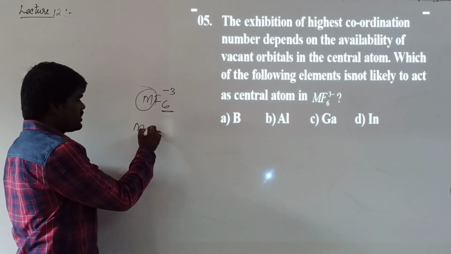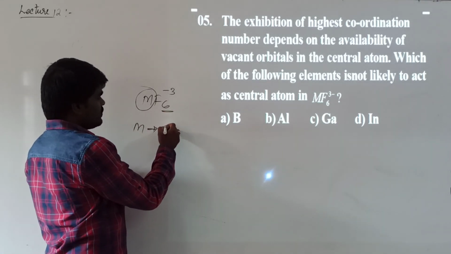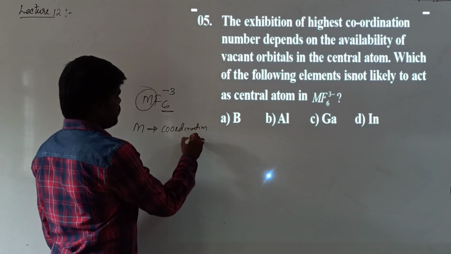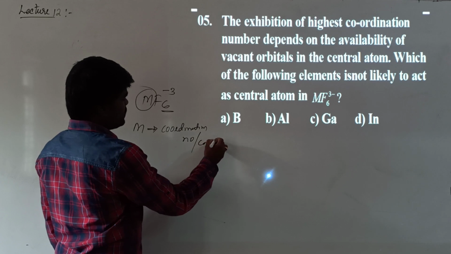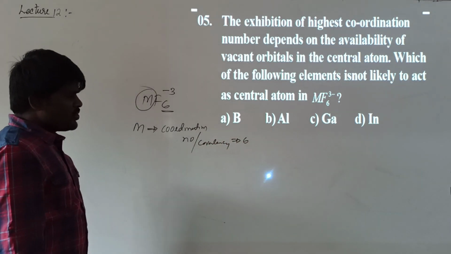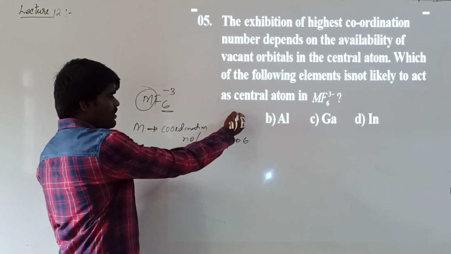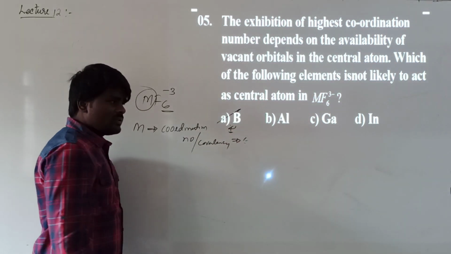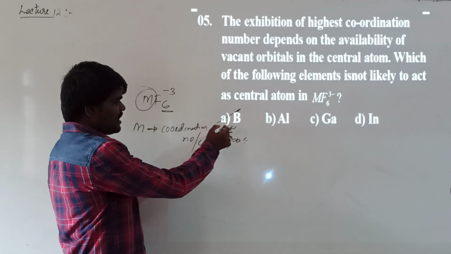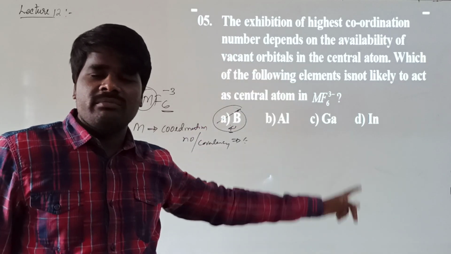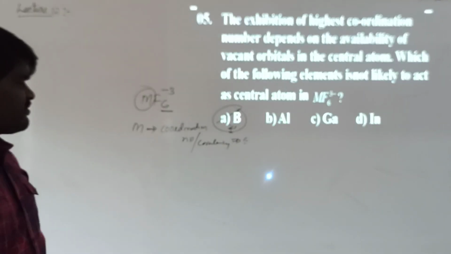For which is it not possible to exhibit coordination number 6? Boron. The maximum covalency for boron is 4 only. It cannot exhibit 6. So M cannot be boron. It can be aluminium, gallium, or indium. This is also a question from the 13th group.